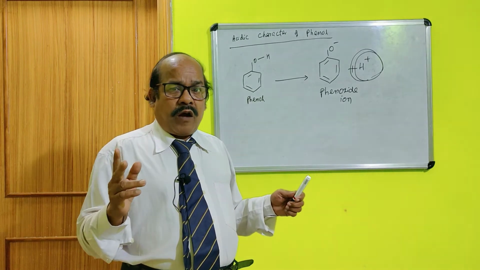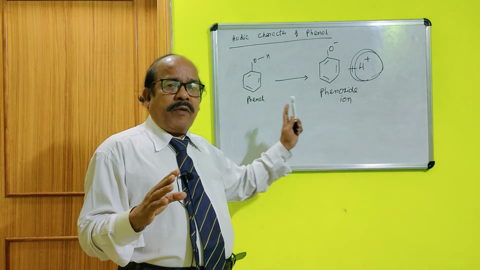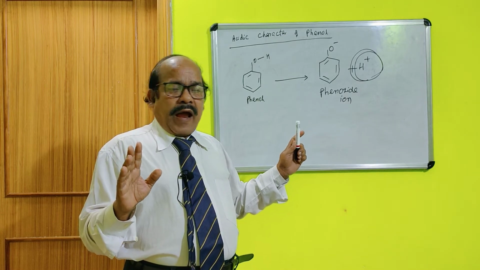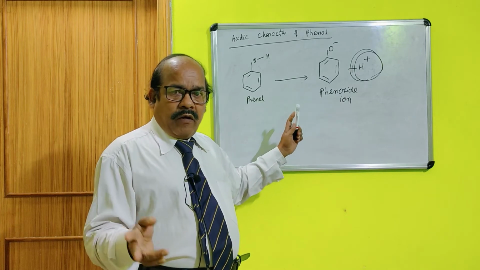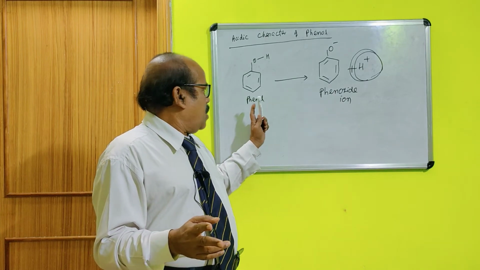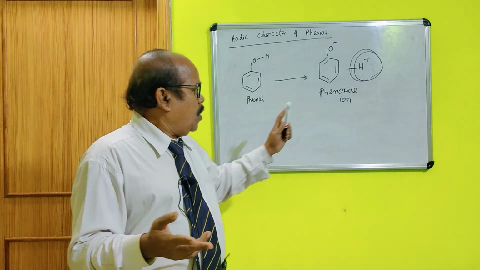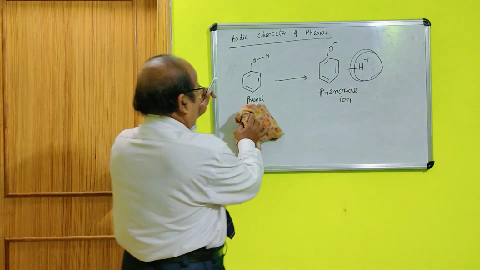So, with the help of the resonating structures of phenol and phenoxide ion, I shall explain that phenol is unstable and phenoxide is stable, so that it will always try to give rise to H plus ion.